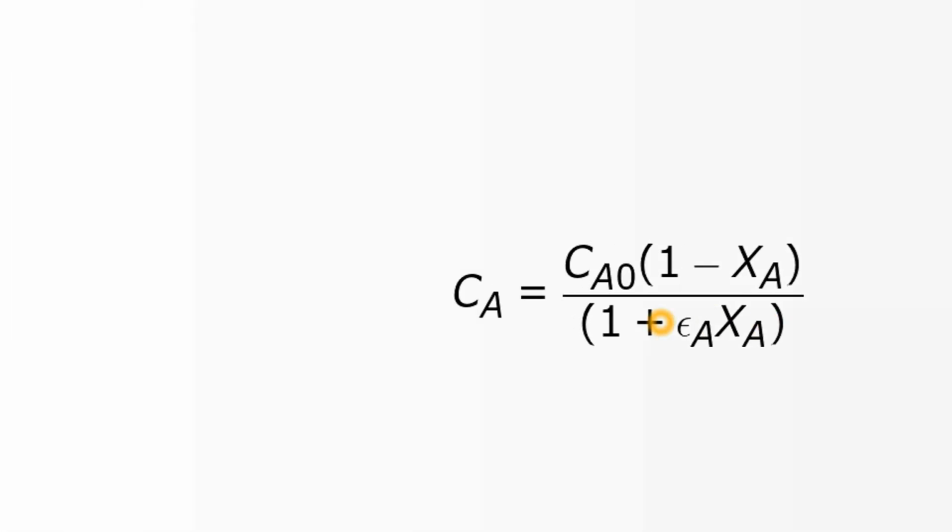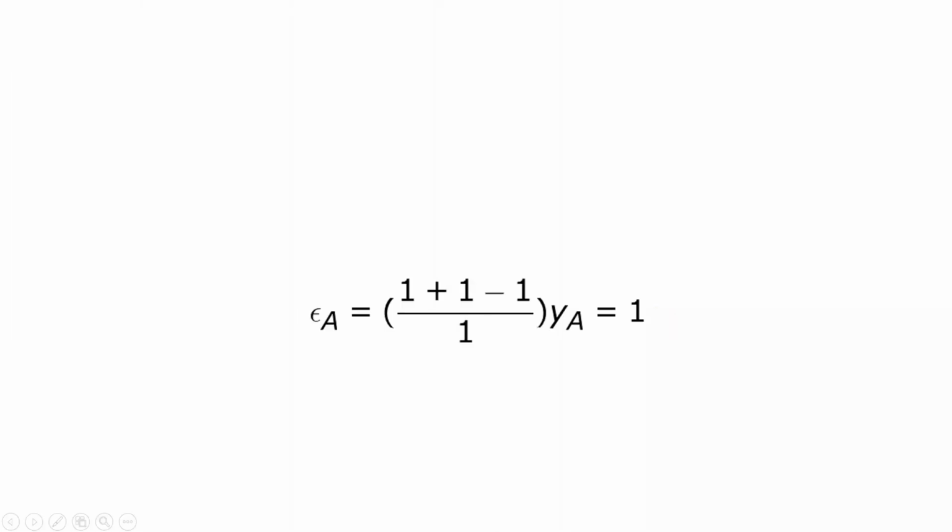Now how can we calculate epsilon A? It is very important. Epsilon A is calculated as delta A into Ya. What is delta A? For delta A, we take the coefficient of B plus coefficient of C minus coefficient of A, upon the coefficient of A, the stoichiometric coefficients. Please remember this.